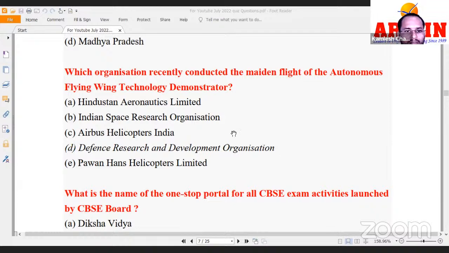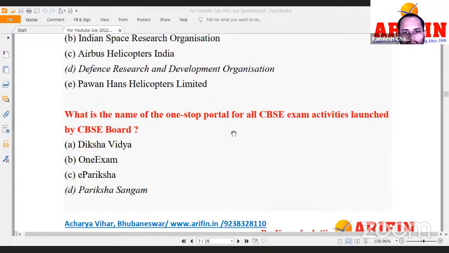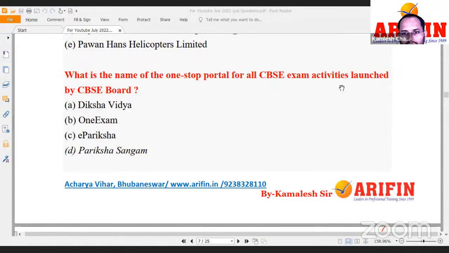Next, what is the name of the one-stop portal for all CBSE exam activities launched by CBSE? This is Pariksha Sangam. The portal is called Pariksha Sangam. This is the answer here.